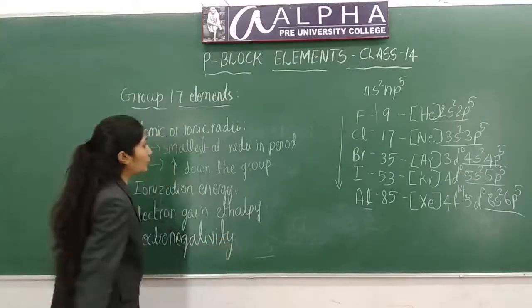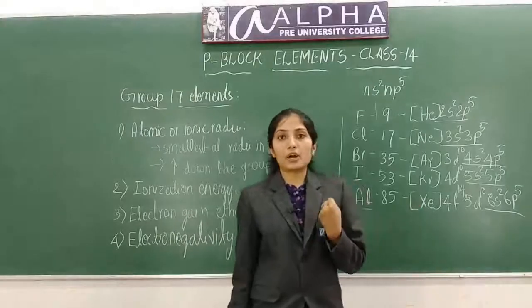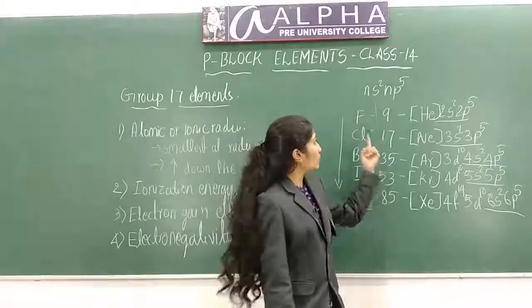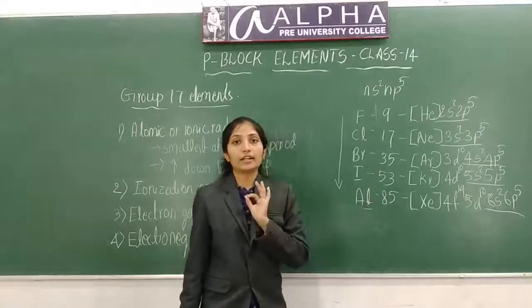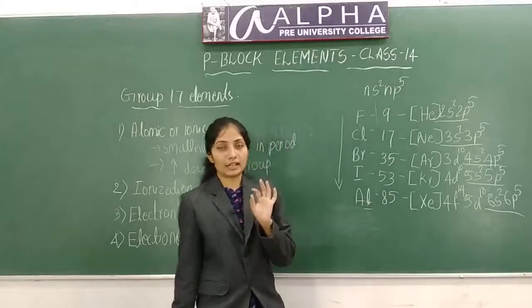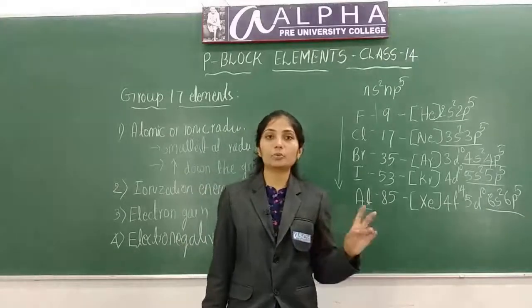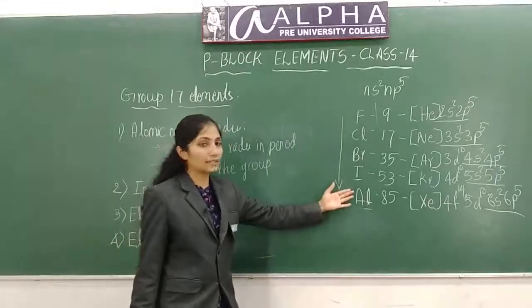So what will happen to electronegativity? Electronegativity means ability to attract electrons. So down the group electronegativity will decrease because of increase in atomic radius. Atomic radius increases down the group. So what will happen to electronegativity? Electronegativity decreases down the group.